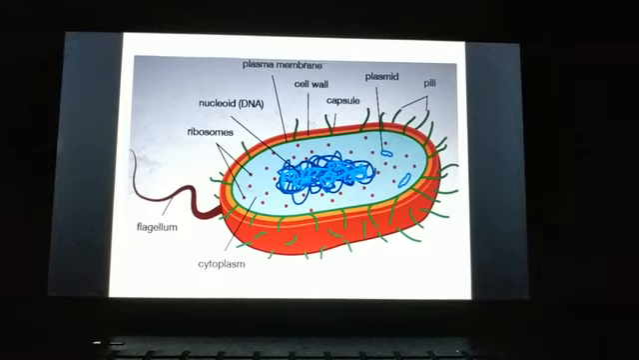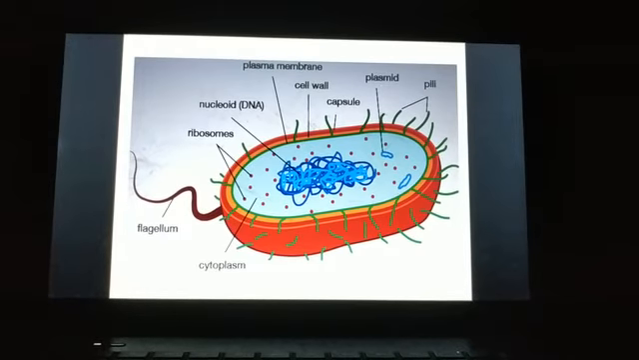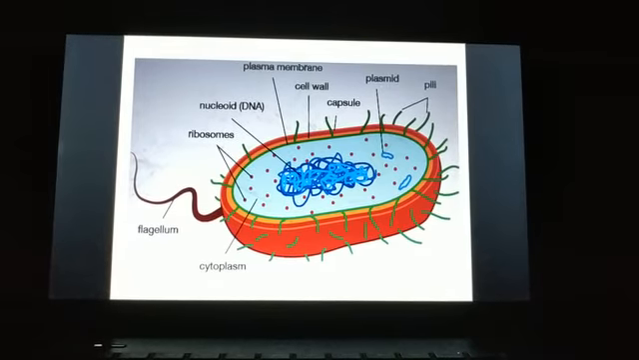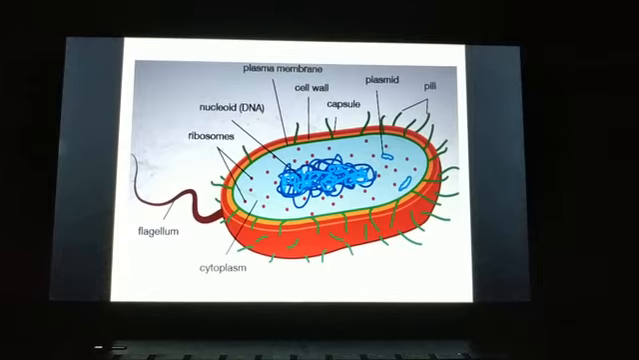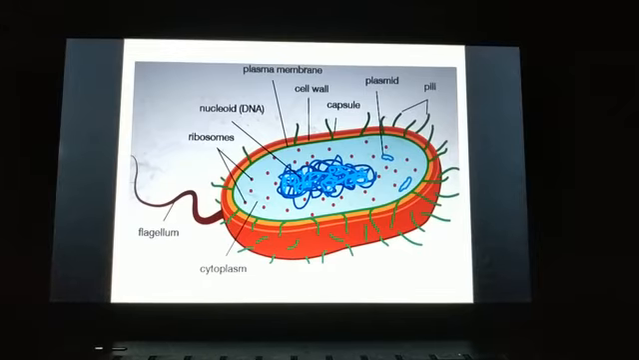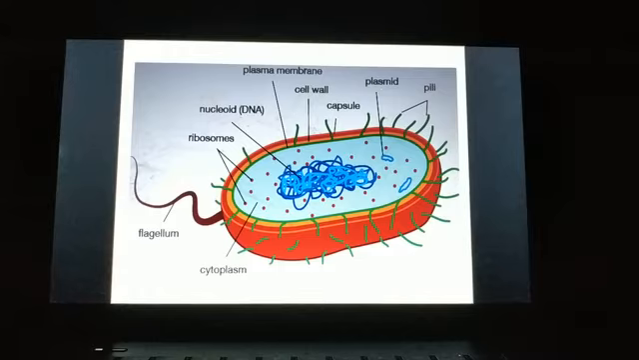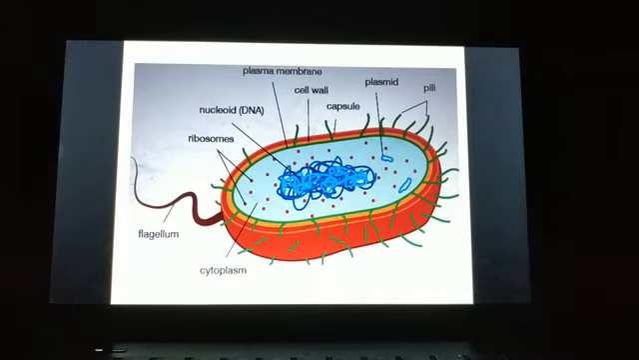The prokaryotic organisms do not have a well-defined membrane-bound nucleus. So the genetic material or the DNA is present in free state in the cytoplasm. It is not bounded by any nuclear membrane like that in eukaryotes. We used to have nucleus and outside that we used to have nuclear membrane, isn't it? But in prokaryotes, the nuclear membrane is absent.